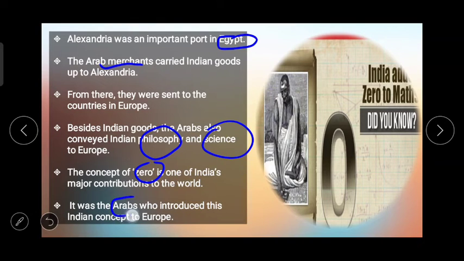So, thanks to the Arabs, जिन्होंने हमारा ये concept यूरोप के पास लेके गया, and then it spread to the world, or was introduced to the world.